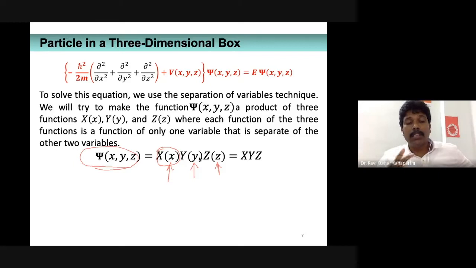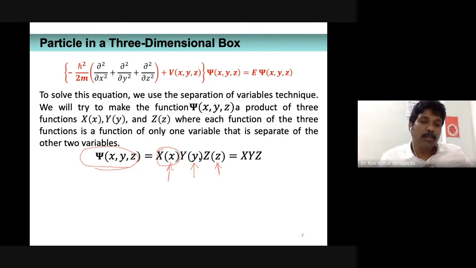We already discussed the same topic when we were trying to solve the time-independent Schrodinger wave equation. We discussed similar arguments. I'm just telling you the same thing once again. So this is the basic difference between the particle confined to a one-dimensional box and a three-dimensional box.